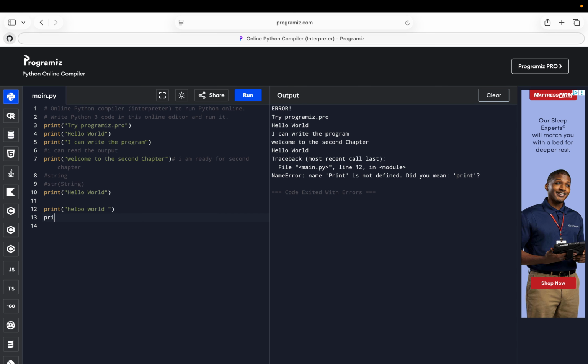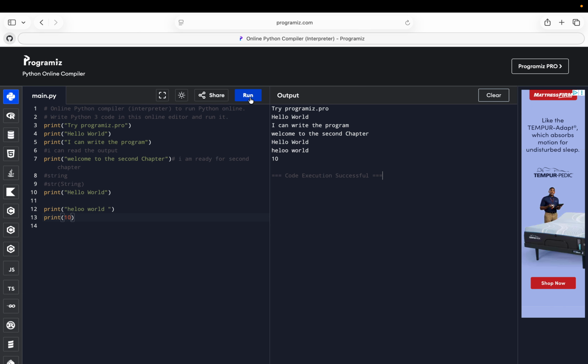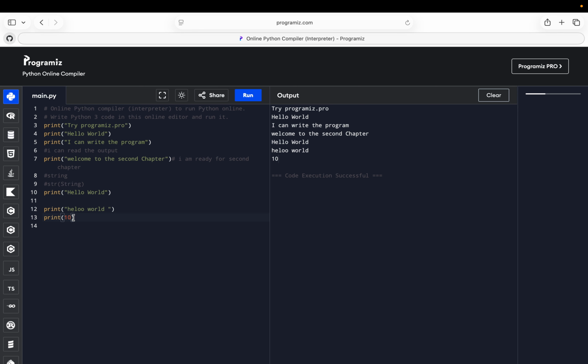Yes, great. For example, if we write this and this, let's see, here you go. Here is 10. This is an integer, you can see, because we are not going to use any quotes there, so it's an integer. If we write quotes, it will be a string. If we don't write quotes, it will be an integer. For example, if we write comments, this is an integer. Perfect. So the third and last is float.